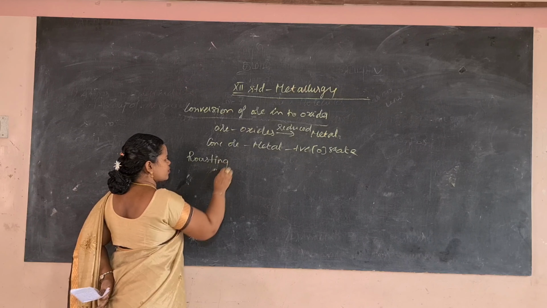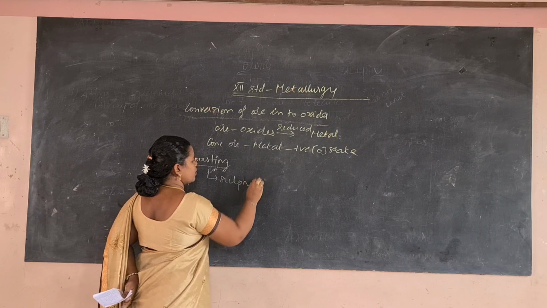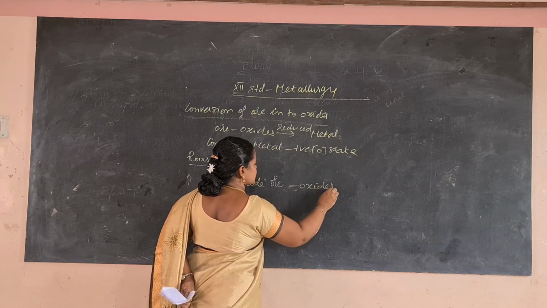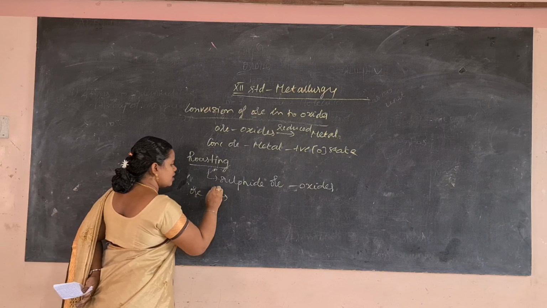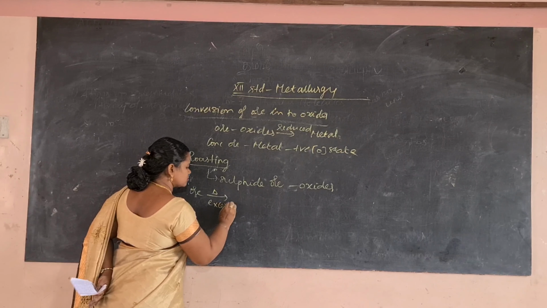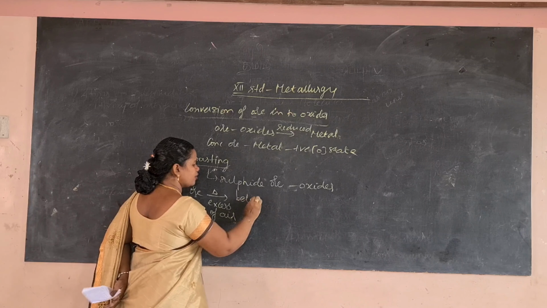This roasting is mainly applicable for converting sulfide ore to its oxides. Here the ore is heated or roasted in the presence of excess of air below the melting point of the metal.